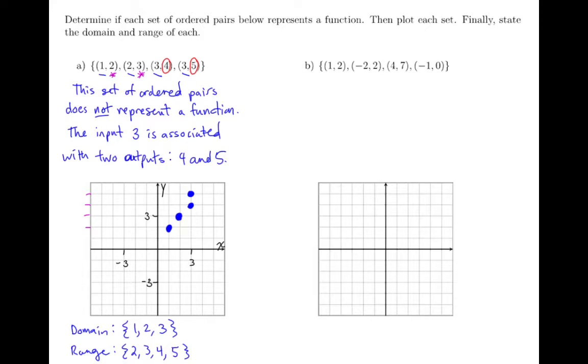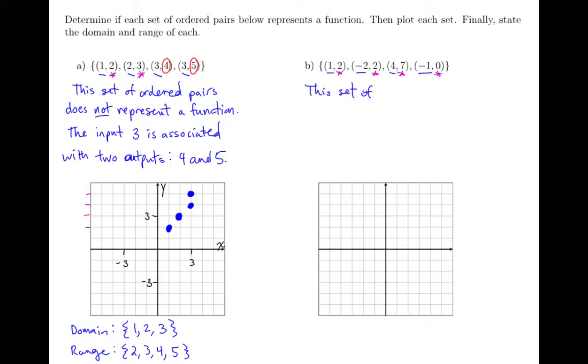So looking at our inputs, our first input is 1, and then we have an input of -2, an input of 4, and then an input of -1. So none of those repeat, and I can see that each input is then associated with just one output. So this set of ordered pairs is a function, or does represent a function. So let's summarize that.